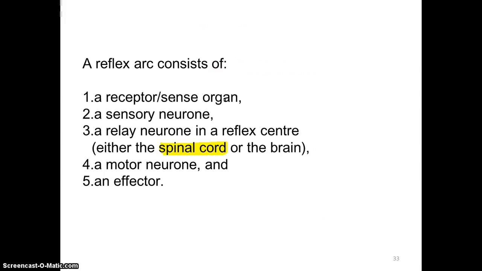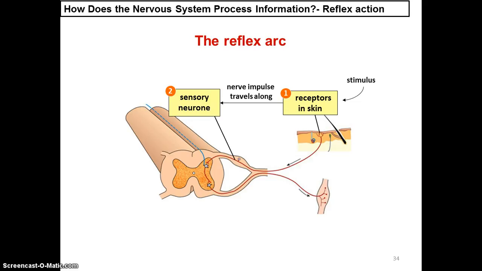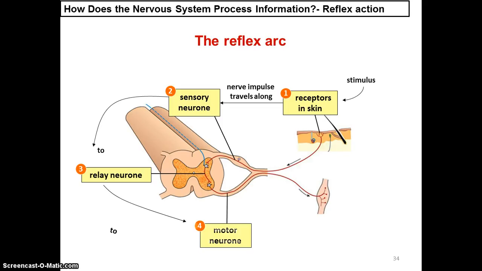A reflex arc consists of a receptor or sense organ, sensory neurons, relay neurons, motor neurons, and an effector. Let's look at the reflex arc again. The stimulus stimulates the receptor in the skin. The nerve impulse travels along the sensory neurons, which transmit the information to the relay neurons in the spinal cord, followed by the motor neurons and the effectors.